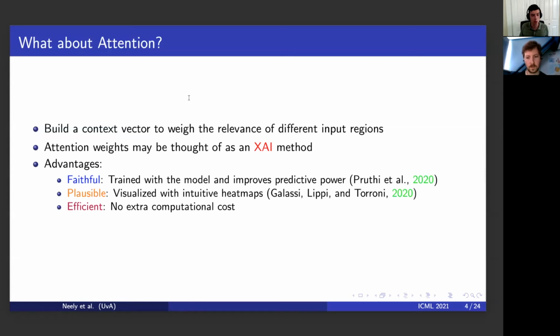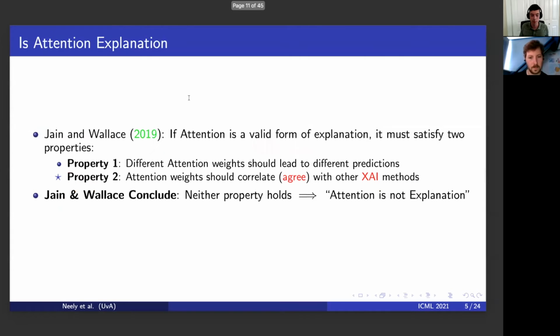It's worth considering attention as an XAI method because it comes with several advantages. It is highly plausible, particularly when the weights are visualized as heat maps. It is also efficient since it's already baked into the model, and it's also potentially faithful as well, since it is trained with the model and improves predictive power. The attention mechanism went undisputed as a method for interpretability for about 5 years, from its introduction in 2014 until 2019, when Jain and Wallace argued in a highly influential paper that attention is not explanation.